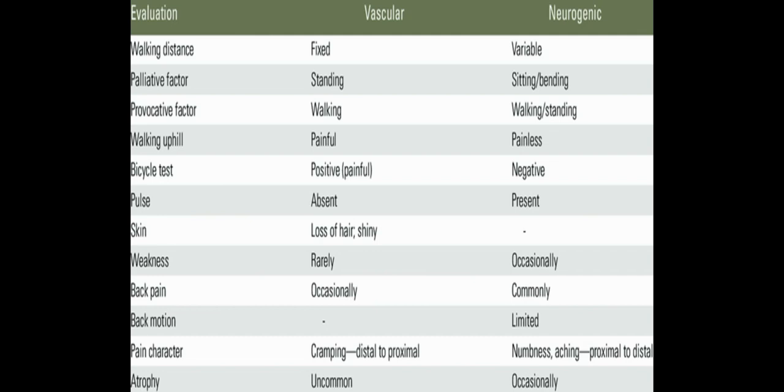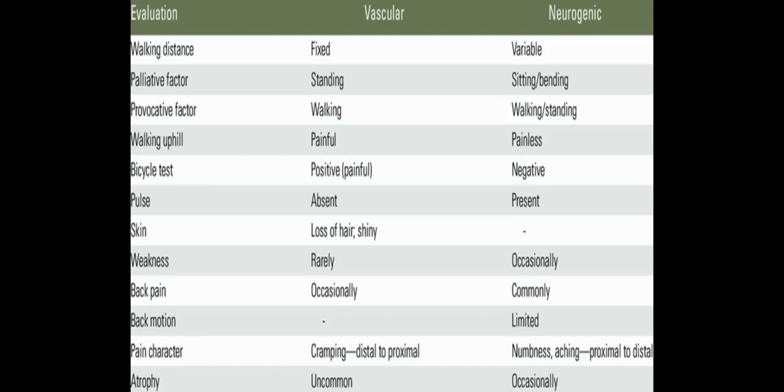Weakness: in vascular claudication, muscle weakness is rarely noted, and in neurogenic claudication, muscle weakness may occasionally be present. Back pain: in vascular claudication it will be occasional, as I have already told you in my first slide, that the pain will be in the lower legs. In neurogenic claudication, back pain will be common. Most patients who have neurogenic claudication will definitely have low back pain. Back motion will be normal or not affected in vascular claudication. In neurogenic claudication, the back movement will be limited.